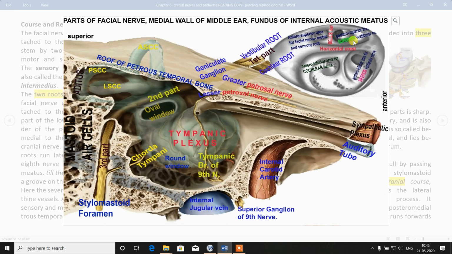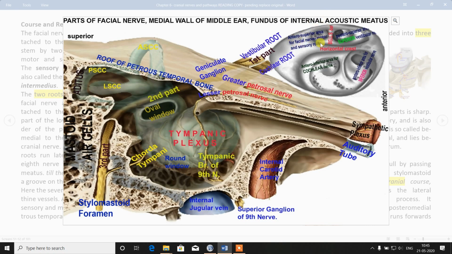You can see the postero-superior and postero-inferior compartments transmit the superior vestibular nerve and inferior vestibular nerve. Then the antero-inferior transmits the cochlear nerve. So all these three, postero-superior and postero-inferior with the vestibular nerve and antero-inferior with the cochlear nerve, make up your eighth cranial nerve. Now the remaining part, the antero-superior area, transmits the facial nerve.